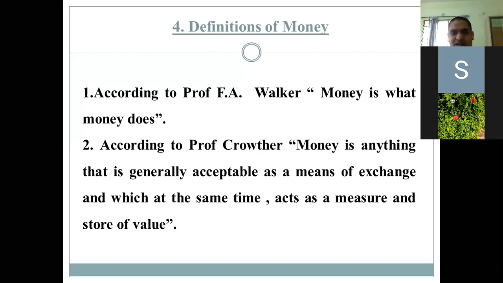If we are carrying hard cash in our wallet, that hard cash will be converted into some asset. As you have learnt in accounts, there are some fixed assets and some liquid assets. So you can convert this cash into liquid assets like gold, land, and it can be stored.